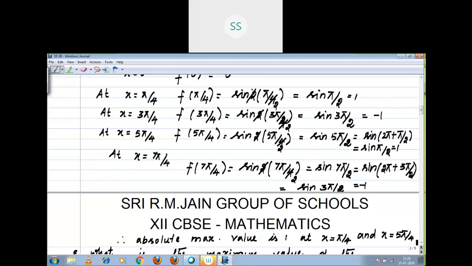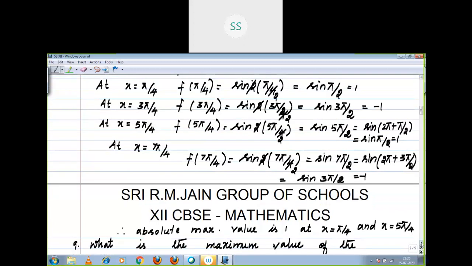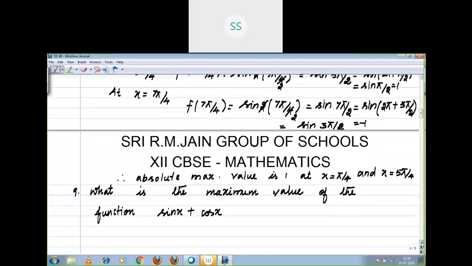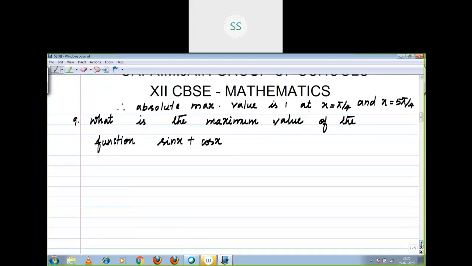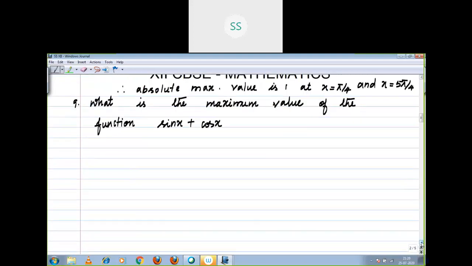Now we'll pass on to the next question. What is the maximum value of the function sin x plus cos x? Here they didn't give the interval, so you want to find local maxima and local minima. Solution. You have to understand the difference, children. If the interval is given, you should go for absolute maxima and minima.